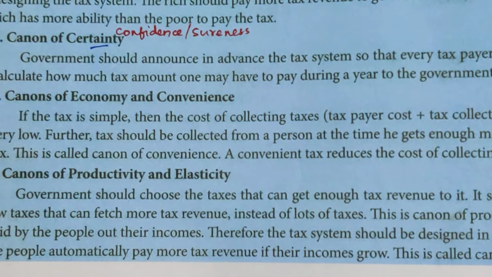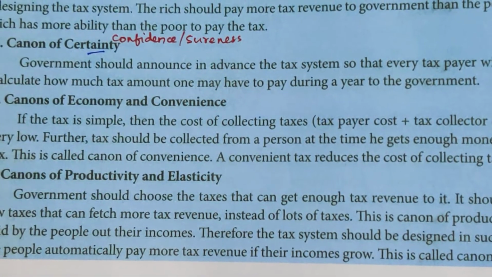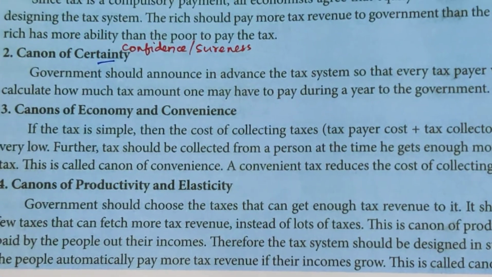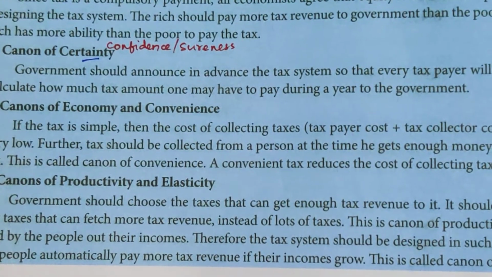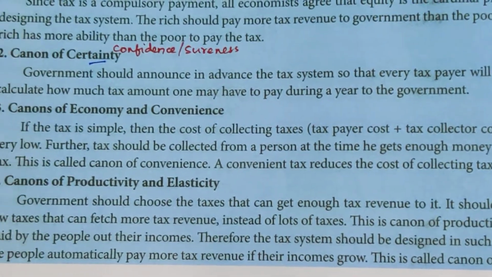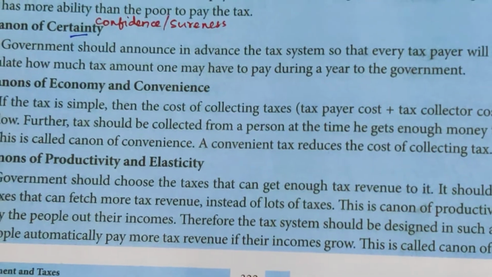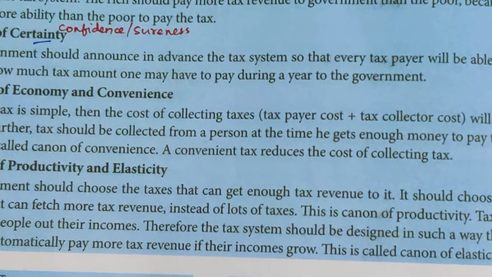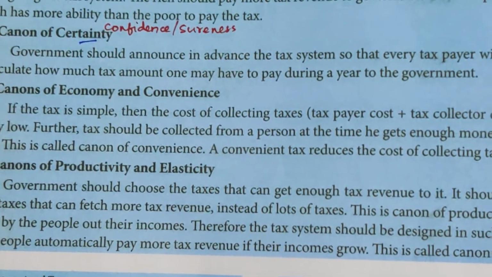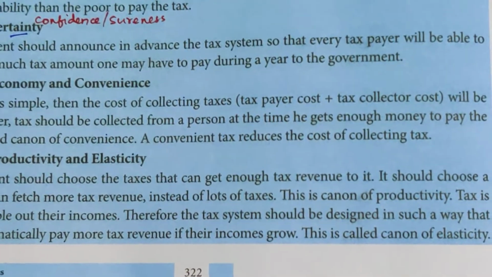Canon of productivity and elasticity. The government should choose the taxes that can get enough tax revenue. It should choose a few taxes that can fetch more tax revenue instead of a lot of taxes. This is the canon of productivity. Tax is paid by the people out of their incomes. Therefore, the tax system should be designed in such a way that the people automatically pay more tax revenue if their incomes grow. This is called the canon of elasticity.